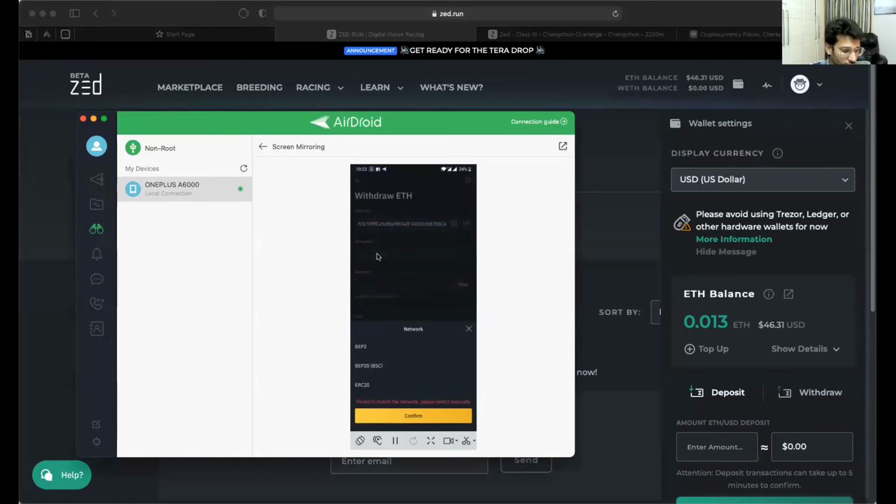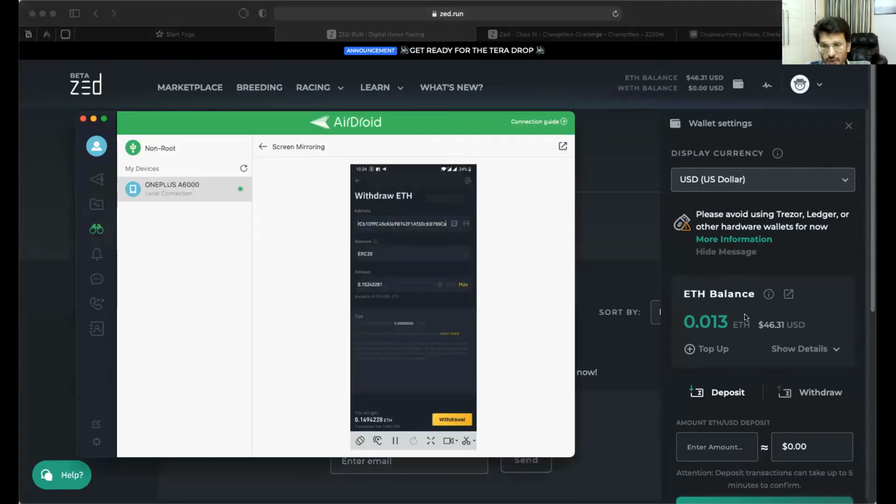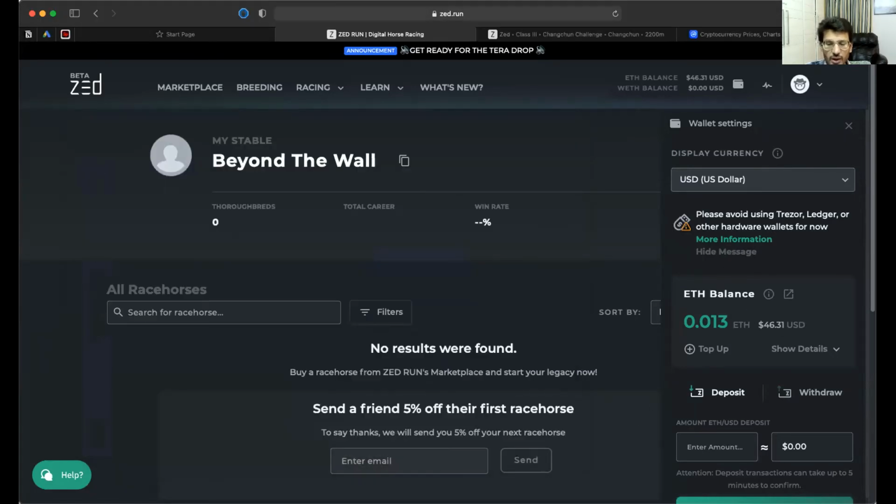The network that I want to choose is ERC20. Okay, confirm. I want to transfer the maximum Ethereum. You can see the transaction. Sorry, where did you see ERC20? ERC20 in the network section. There are 3 sections: BEP20, BEP2. But why did you choose this and why did you not choose the other ones? Because I'm sending Ethereum, and this platform is also asking for Ethereum. So I did my research. When I transferred $46, it told me that you need to